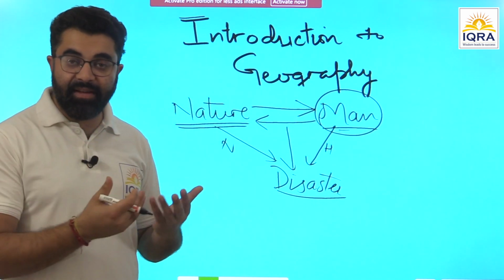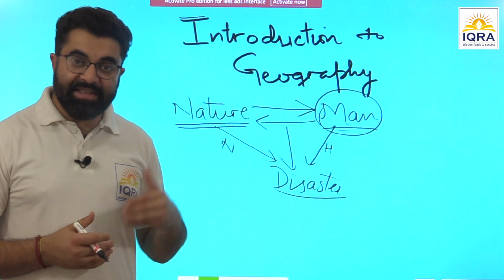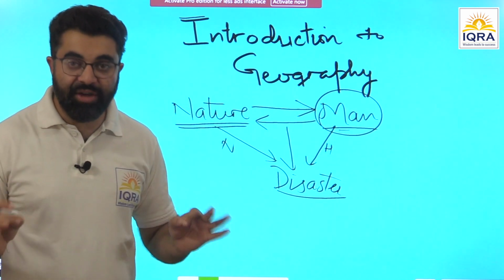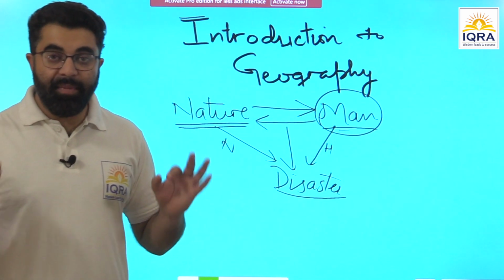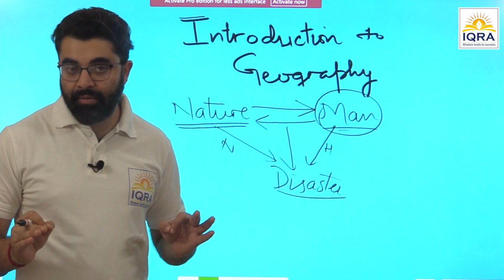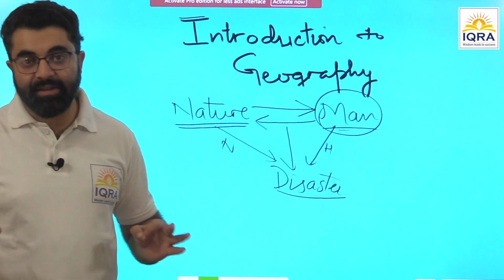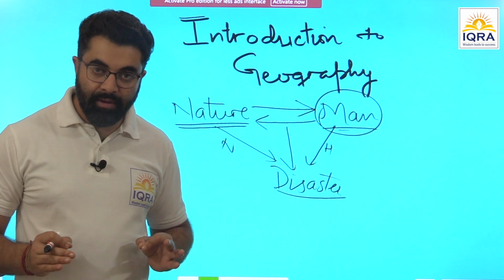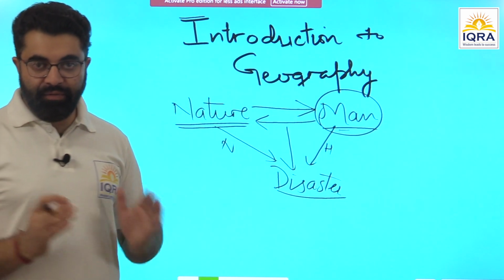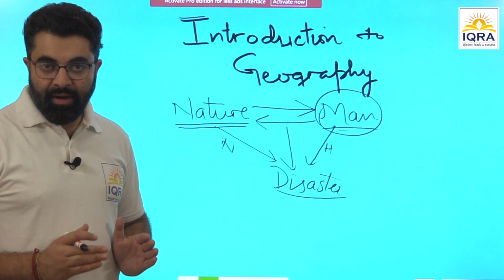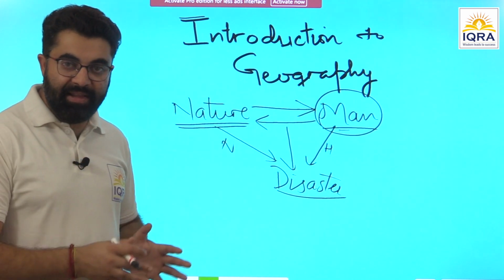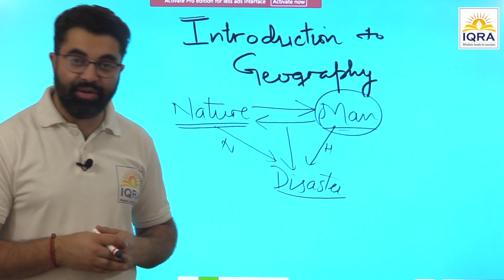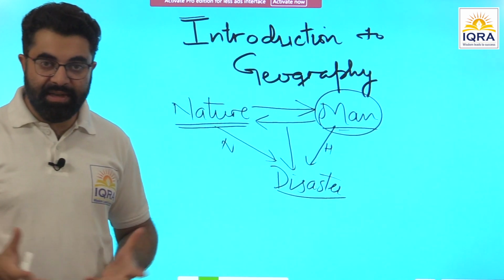And now, after 2016, we have gone one step further. And what is that? Disaster risk reduction. We have to reduce the risk of disasters, because disaster is equal to vulnerability and event. When vulnerability meets event, it leads to disaster. So if we cannot focus on the event, we need to focus on vulnerability: reduce poverty, reduce hunger, improve health conditions. This is going to lead to risk reduction. So this is all about the syllabus.